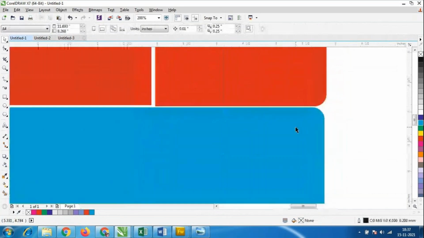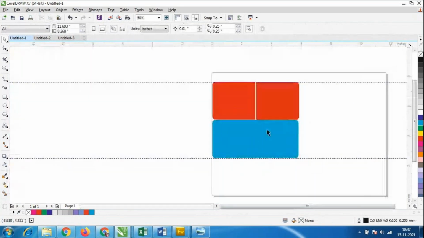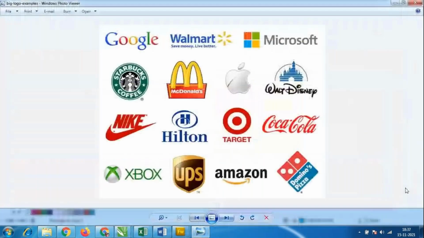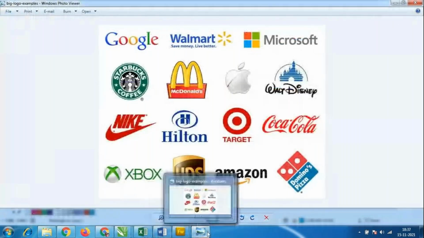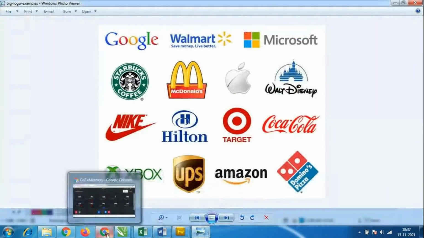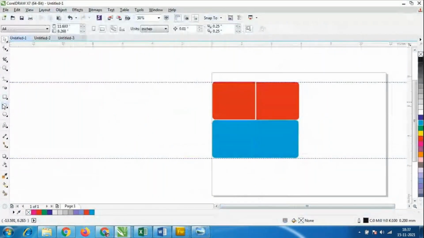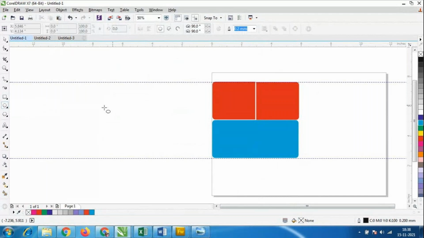Like that we have to make the logo design. We'll check it once again, and later we can rotate the logo once it is finished. However we want, we can place it even for the circle also. To place the circle, there is an option of ellipse. The ellipse tool, shortcut F7. The ellipse tool is nothing but a circle.